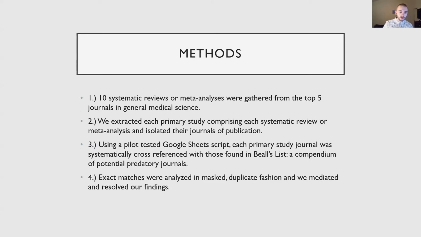So on to the methods. We took 10 systematic reviews or meta-analyses from the top 5 journals of general medical science using Google Scholar Metrics H5 index. We extracted each primary study of these systematic reviews or meta-analyses and isolated their journals of publication. Using a pilot-tested Google Sheets script, essentially a program in Google Sheets, we took each primary study journal of publication and cross-referenced them with Beall's lists, which is a compendium of potential predatory journals. Exact matches were analyzed in masked duplicate fashion, and we mediated and resolved our findings.